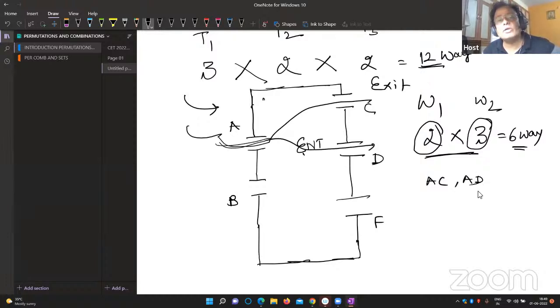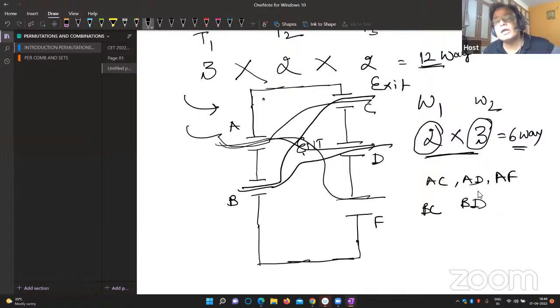He may enter from door A and get out from F, that is AF. Second, he may enter from B and get out from C, that is BC. He may enter from B and get out from D, that is BD. And he may enter from B and get out from F, that is BF. Totally how many chances are there? 6 chances. Fundamental principle.